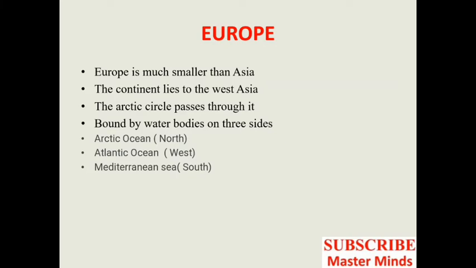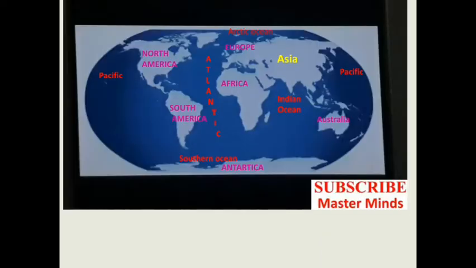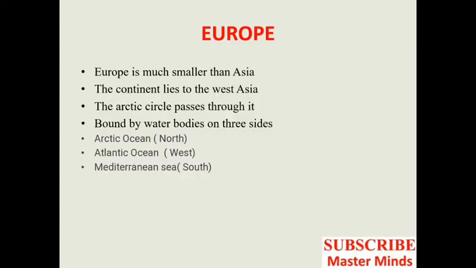Then it is bounded by water bodies on three sides, that is Arctic Ocean in the north, Atlantic Ocean in the west, and the Mediterranean Sea in the south. You can see from here the Arctic Ocean is present on the northern side of Europe, and on the western side the Atlantic Ocean is present. Atlantic Ocean is an S-shaped ocean. Then on the southern side there is the Mediterranean Sea. So the continent Europe is bounded by water bodies on three sides.